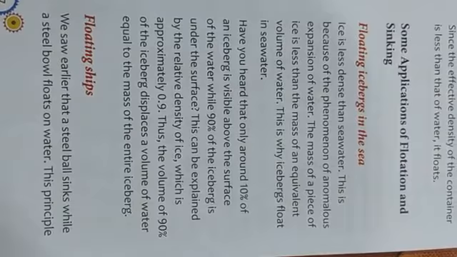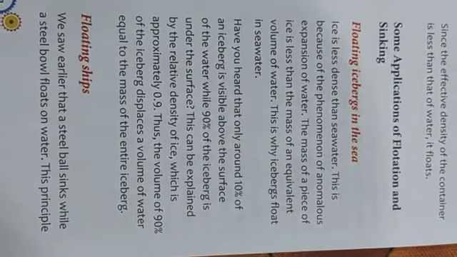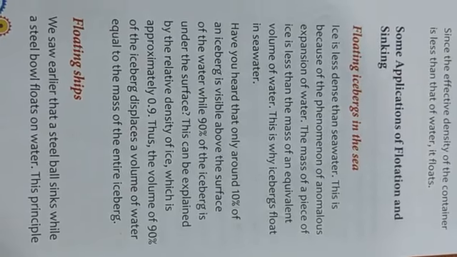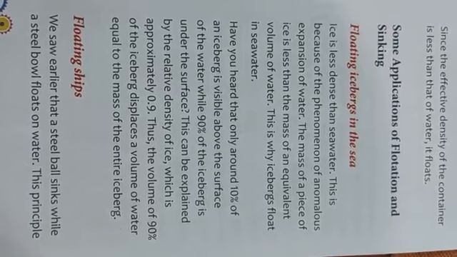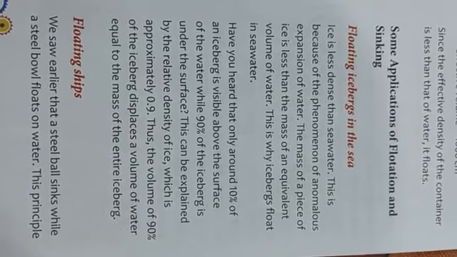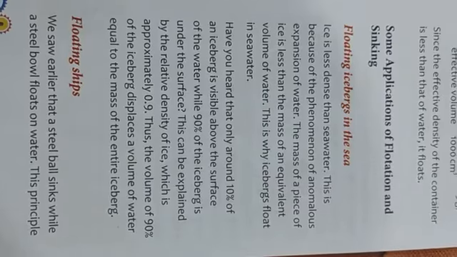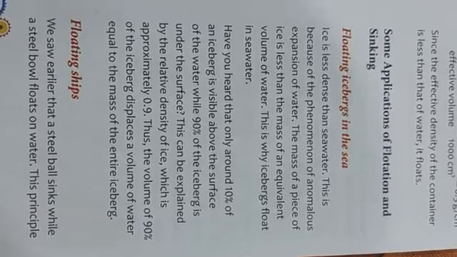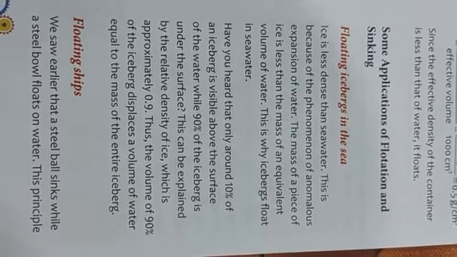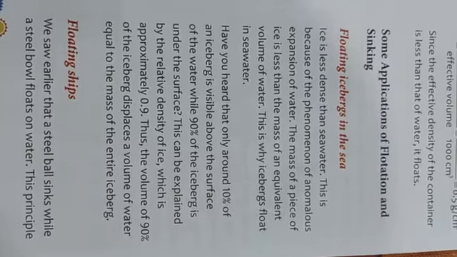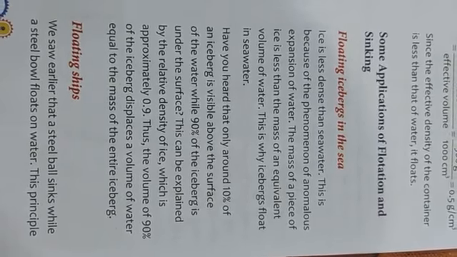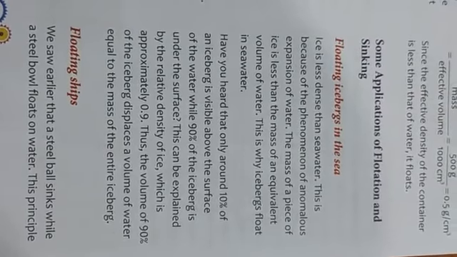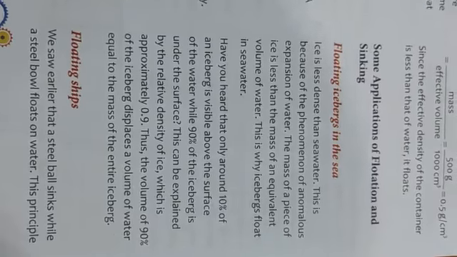You know very well an iceberg floats in the sea. You know very well that ice has less density than seawater. This is because of the phenomenon of the anomalous expansion of water. The mass of a piece of ice is less than the mass of an equivalent volume of water. So therefore we can say icebergs float in seawater. So you must keep in mind that about 10% of an iceberg is what we can see above the surface of water, whereas 90% of the iceberg is under the surface.